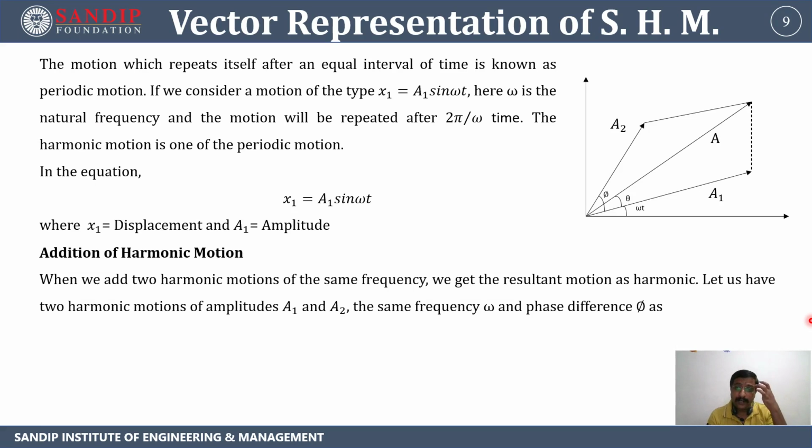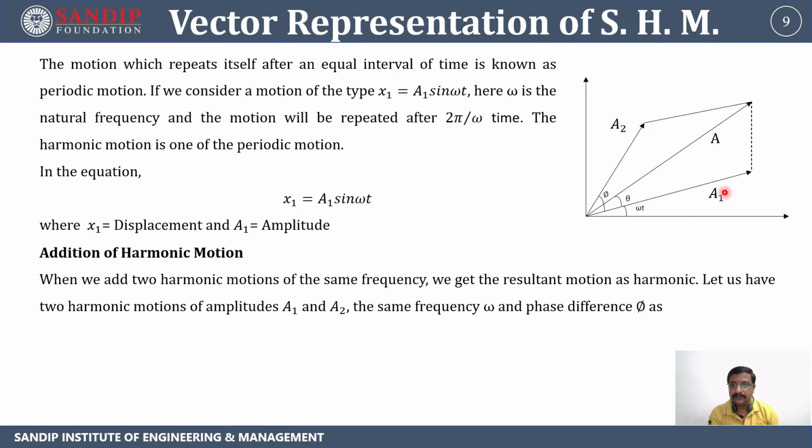When we add two harmonic motions of the same frequency, that is omega, we get the resultant motion as harmonic. Meaning if we add two harmonic motions, the resultant we get will also be a harmonic motion.